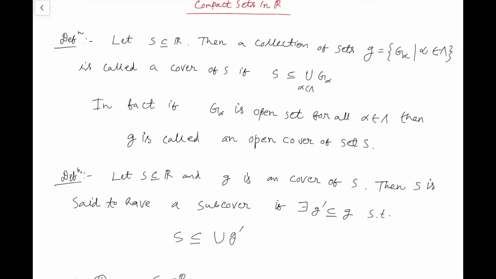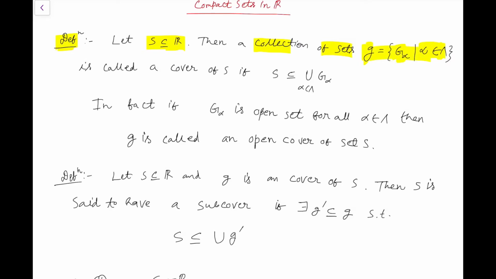So to start with, let us see what we mean by a cover of a set. Suppose S is a subset of R, then we say that a collection of sets, which we write as script G, a collection of sets G alpha, where alpha belongs to a set lambda, which is called the index set.